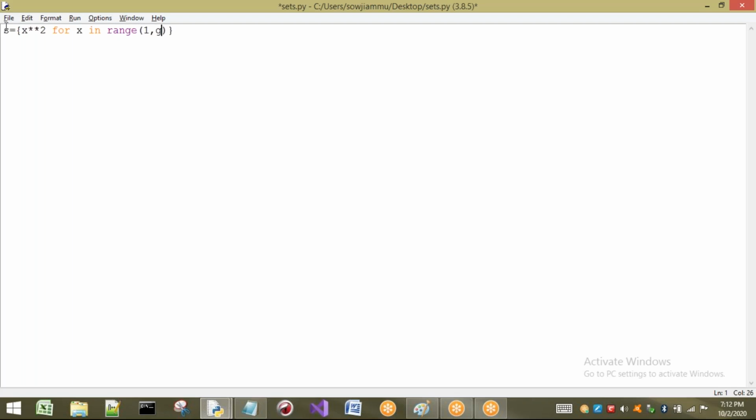If you want to write an if condition, we can write it here also, but I'm not going to take it. I want to print values, so you can write for i in S and print i here.